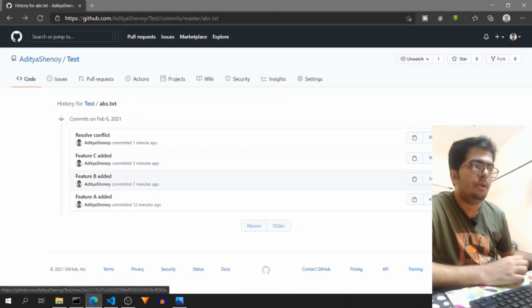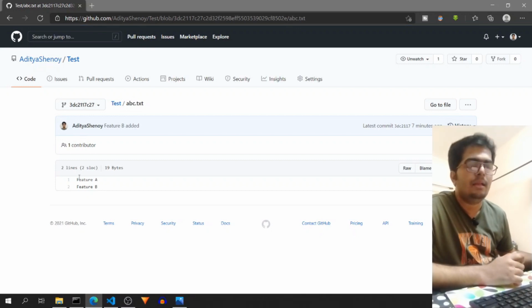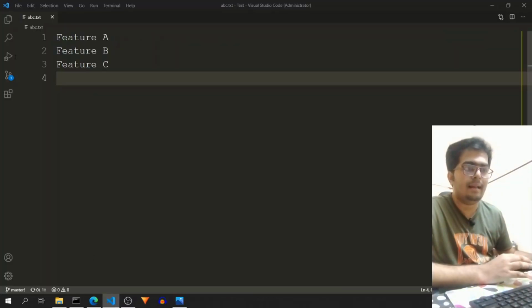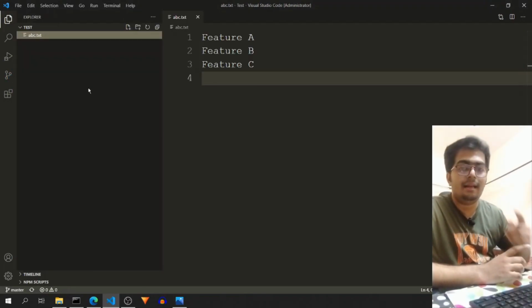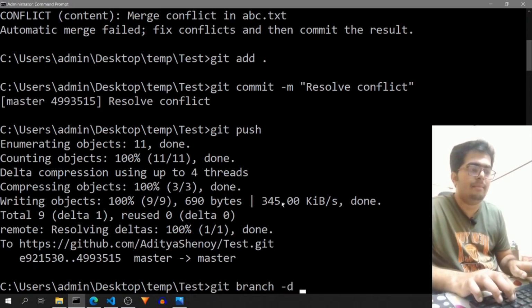You can also see the state of the code like this. So this keeps track of all the files over here, but in your actual file system it is just a single file. And again, as we have added our feature C to the main branch, we can go ahead and delete the branch feature C.